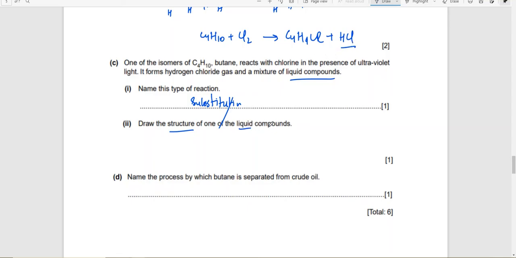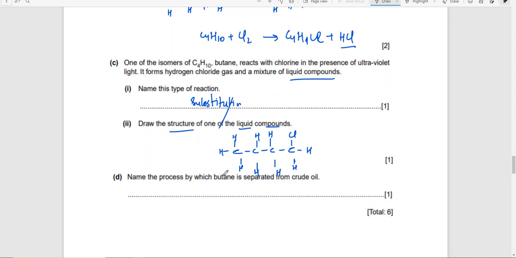Okay, they are asking you to draw one of the liquid compounds. So C4H9Cl. 1, 2, 3, 4. Just add Cl over here. Put Cl on any carbon. I've put it on. So that would be the structure.